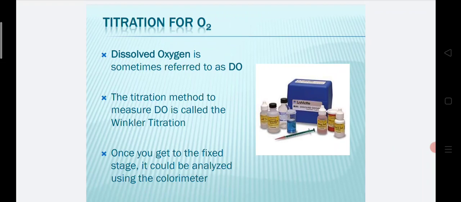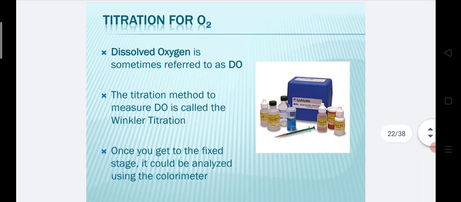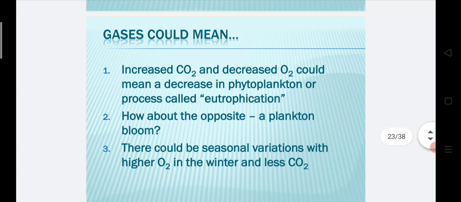Next we go for titration for O2. Dissolved oxygen is sometimes referred to as DO. The titration method to measure DO is called the Winkler titration. Once you get to the fixed stage, it can be analyzed using a colorimeter. Increased CO2 and decreased O2 could mean a decrease in phytoplankton, a process called eutrophication. When CO2 increases in the water and O2 decreases, that process is called eutrophication, and the water quality is affected.